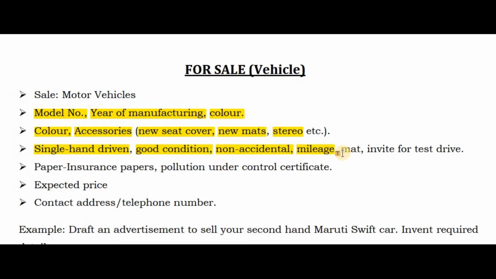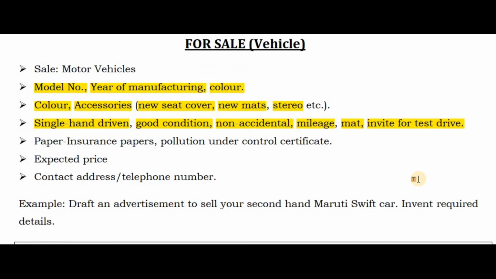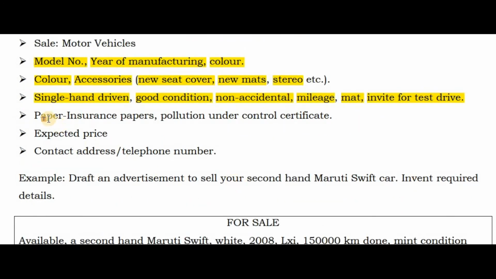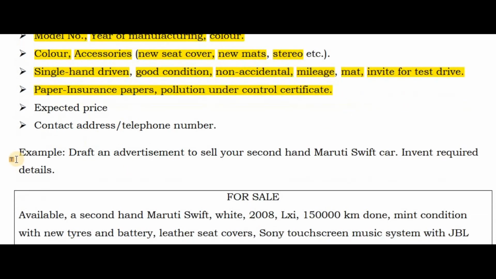Then you mention about the mats, invite for the test drive also. This also we can call that anyone who's interested can come and have a test drive of the car. Then we talk about all the paperwork of car, for example, insurance paper, RC paper, PUC certificates, everything. Then we mention our expected price and most important, that is contact address or telephone number. Dear students, here I would like to suggest not to give address, though it's not wrong if you give address, but I would suggest not to write it down.